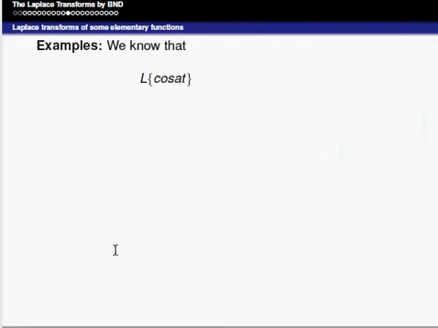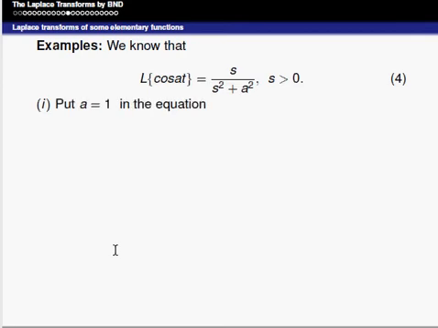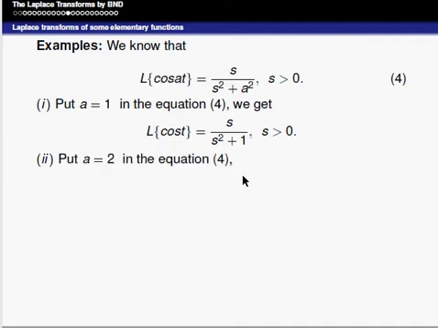Taking some more examples of cos at: Laplace of cos at is equal to s divided by s square plus a square, s is greater than 0. Put a is equal to 1 in equation 4, we get Laplace of cos t is equal to s divided by s square plus 1, s is greater than 0. Next, put a is equal to 2 in equation 4, we get Laplace of cos 2t is equal to s divided by s square plus 2 square, that is 4, s is greater than 0.